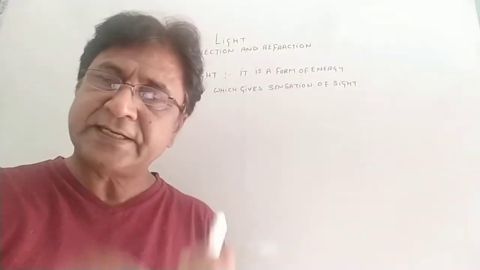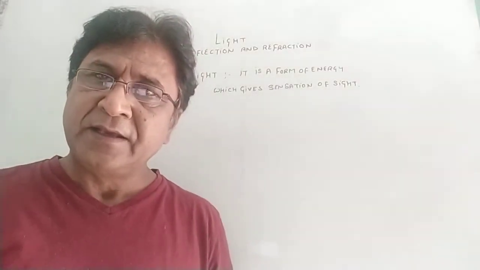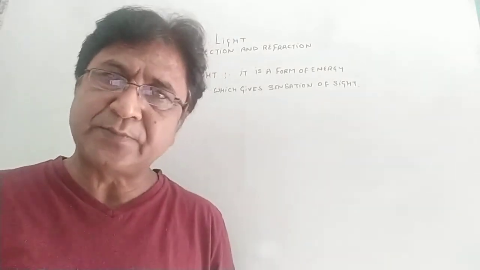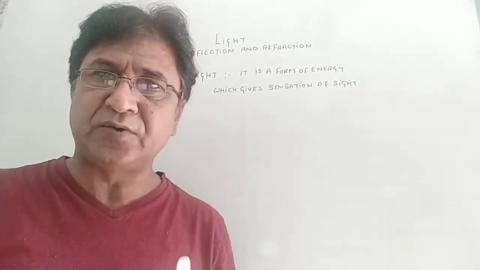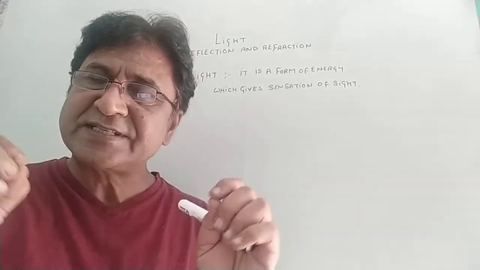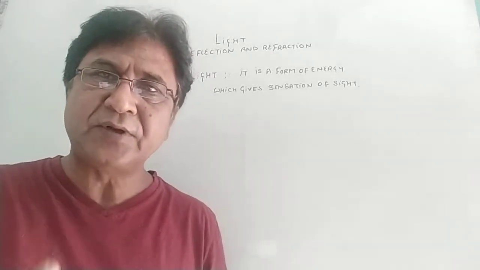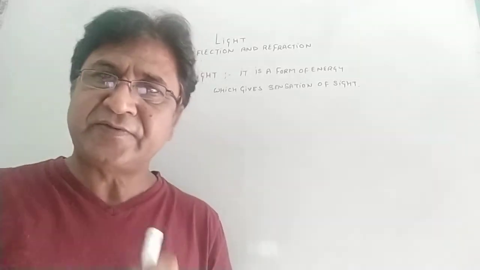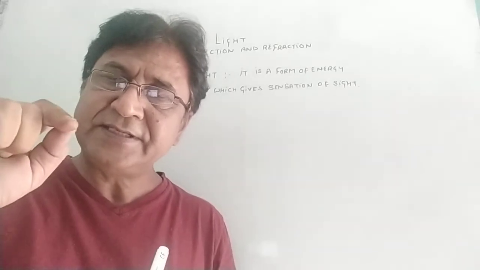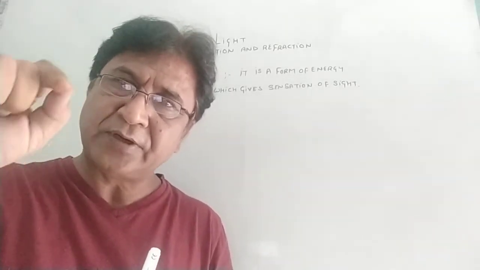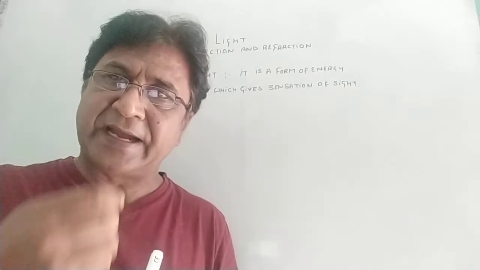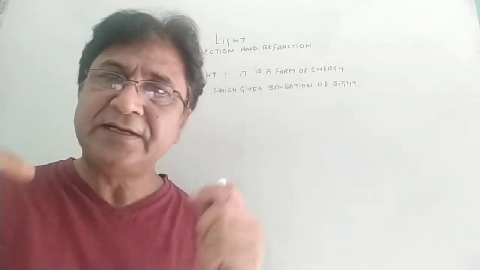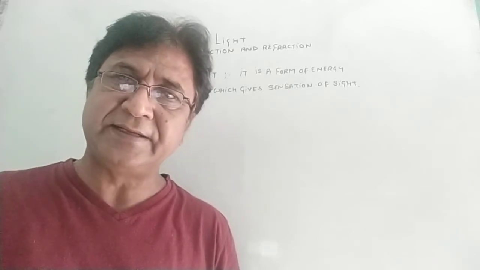But for understanding the concept, you cannot see anything without light. Suppose your friend is sitting in a dark room and you cannot see him. Why? Because there is no light. You can see your friend when the light falls over him or her, and then it reflects back and goes into your eyes and ultimately creates an image on the retina.